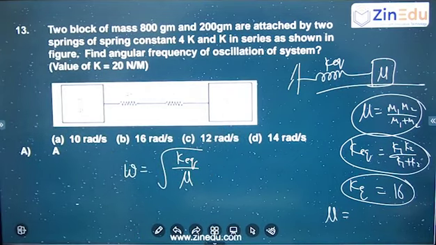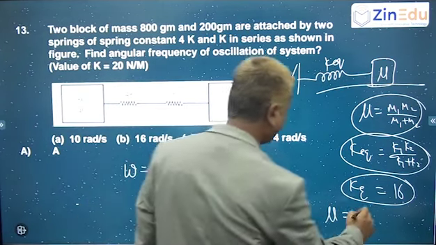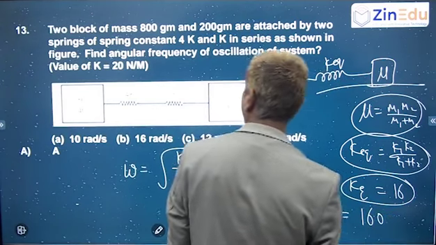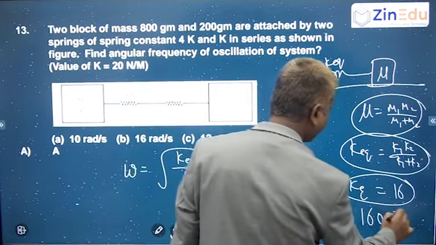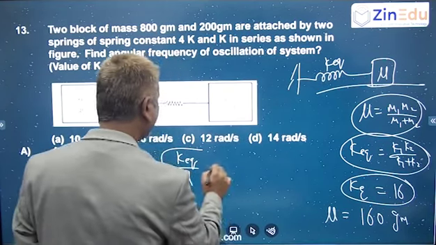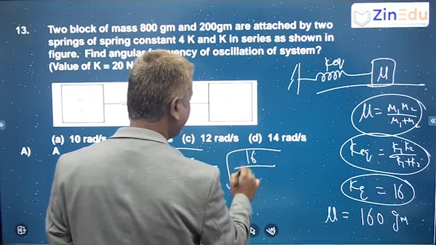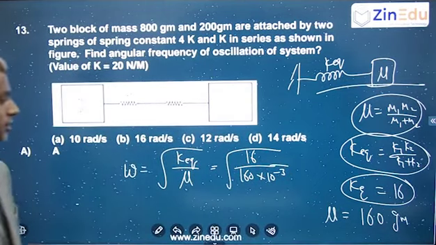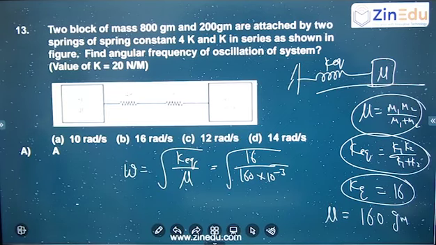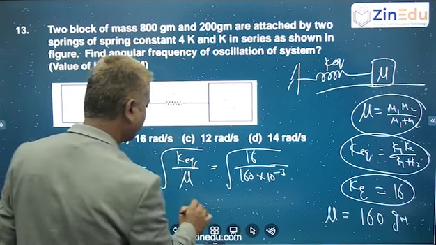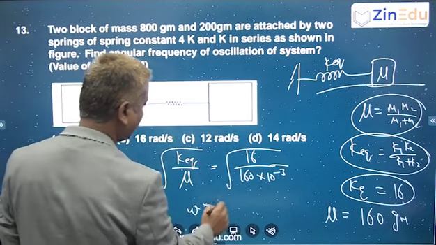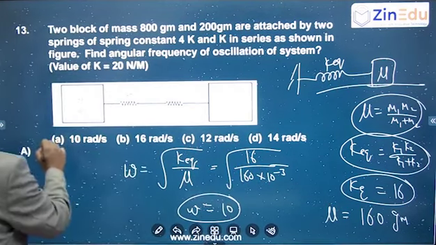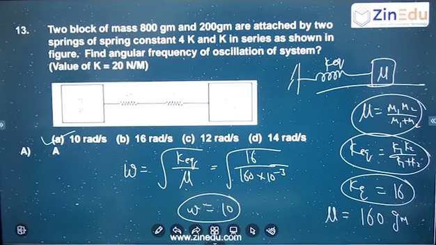so 16 into 10 power 4 by 1000, 160. Yes, 160 grams. So if you substitute here 16 by 160, 160 into 10 power minus 3, right? So the omega value, how much are you getting, is 10 power minus 2, so 10 square, so you get 10 radians per second. That is question number 13.